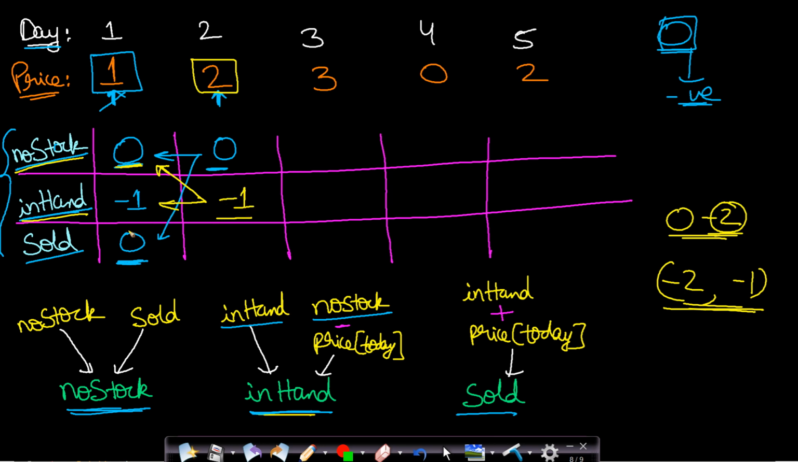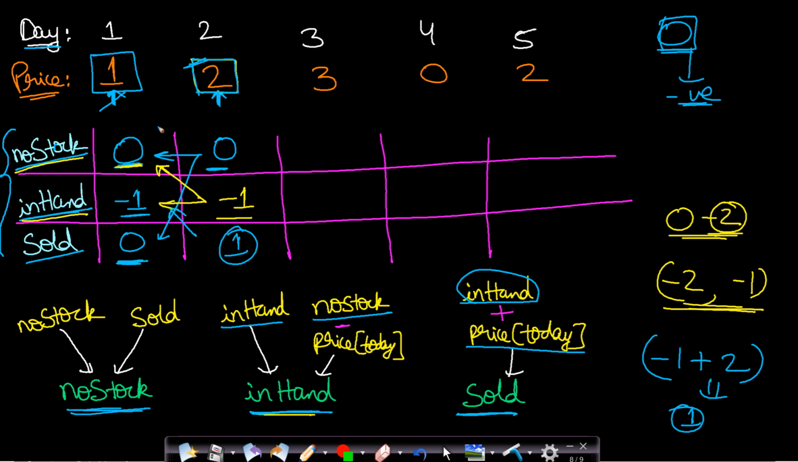Okay. Now for the selling state. When can we reach this selling state? Whenever we have stock in hand, only then can we sell it. When we have stock in hand, the profit was -1. And when we sell the stock, the price here is 2. So on selling, we are actually making profit. From the in hand state on the previous day, we add the price of the stock on the current day to reach the selling state. So this will be -1 plus 2, which comes out to be 1. So the profit here will be 1.